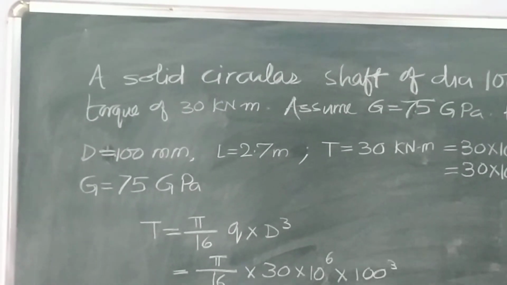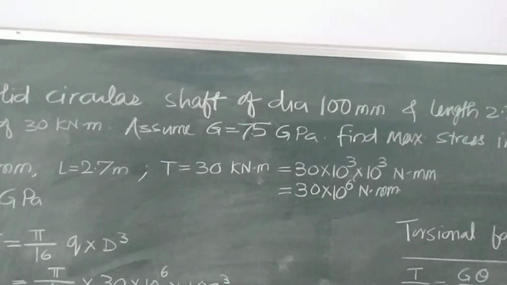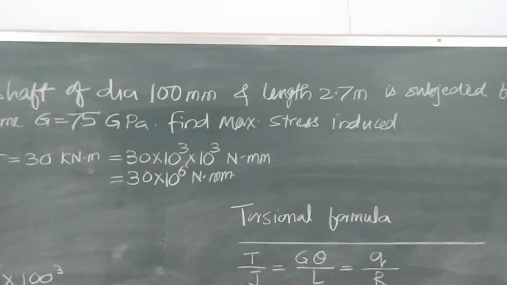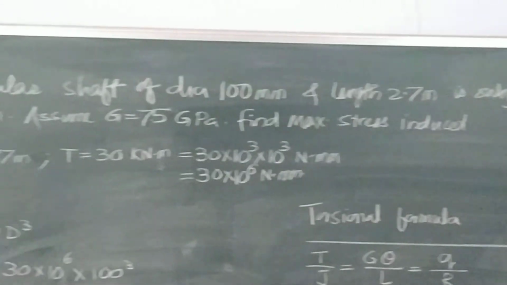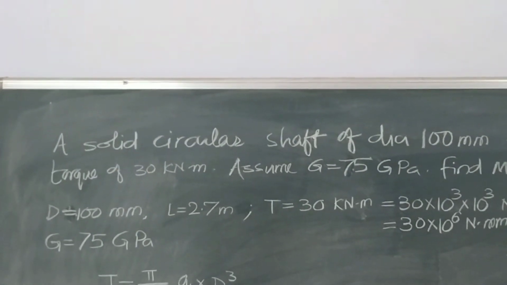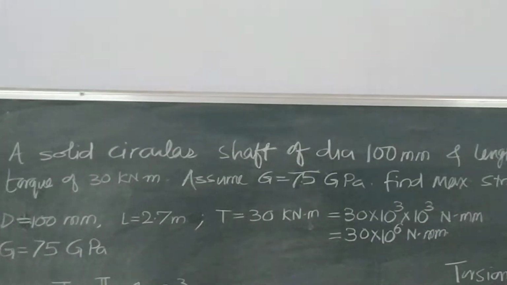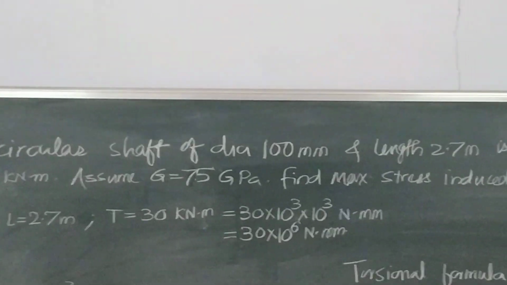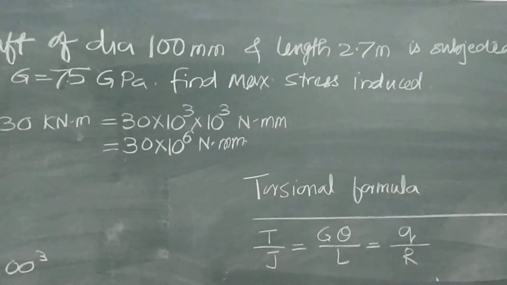A solid circular shaft of diameter 100 mm and length 2.7 meter is subjected to a torque of 30 kilonewton meter. Assume G is equal to 75 gigapascal. Find the maximum shear stress induced.